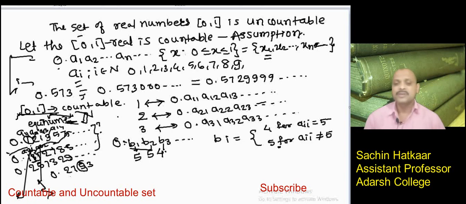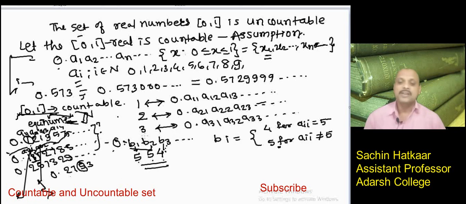constructed that b1 equal to 5, b2 equal to 5, b3 equal to 4, which differs from all these numbers. And if it differs from all these numbers, that means it is not taken as a one-to-one correspondence with the set of n.